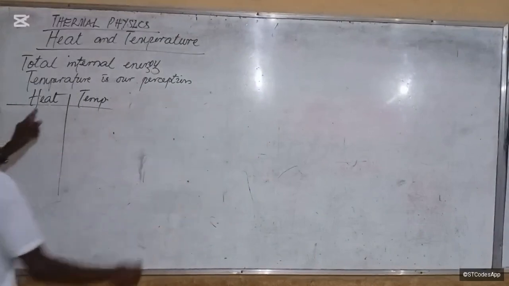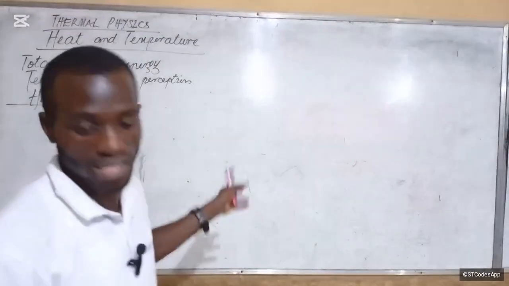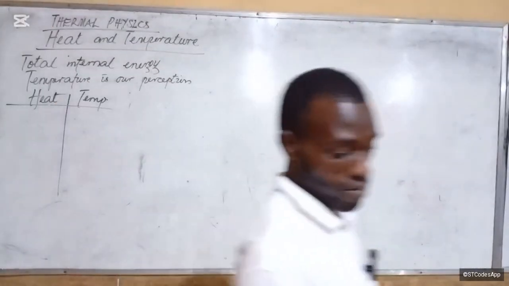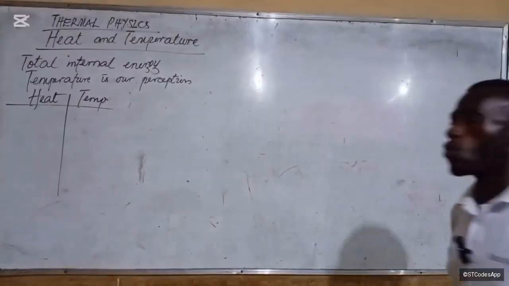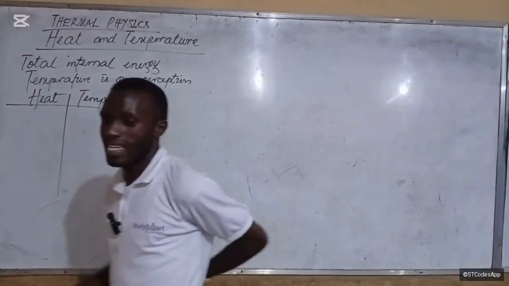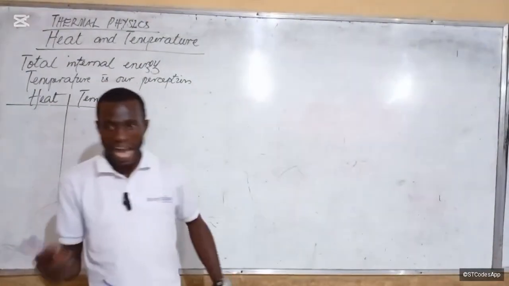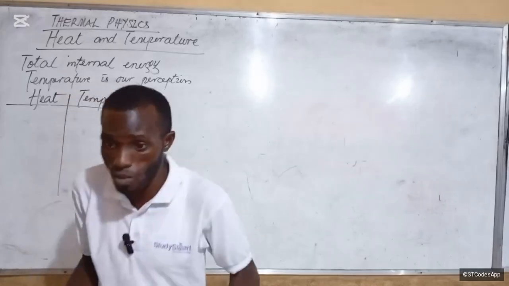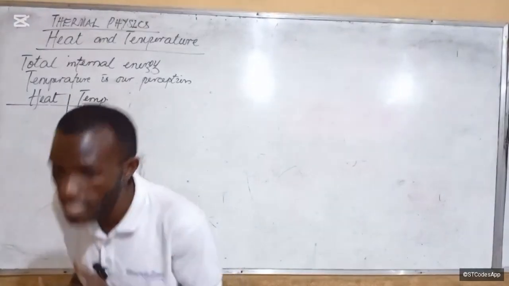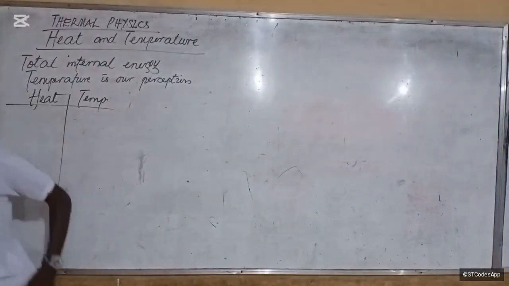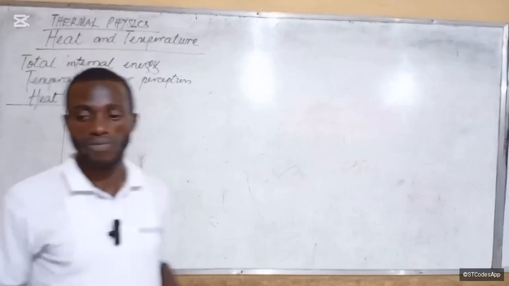Now for heat, we said it is internal energy. So it is a form of energy, right? In fact, it is the most measurable form of energy because it is quite harder to measure things like chemical energy and light energy. It is hard to measure them. So the most measurable form of energy is what? Heat energy. So it is a form of energy.